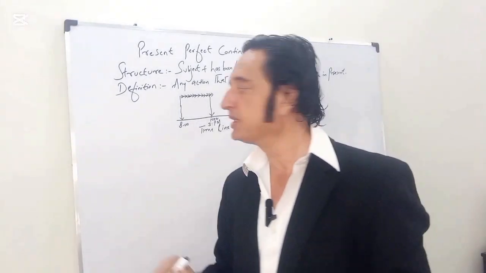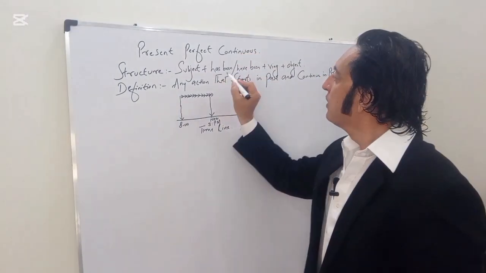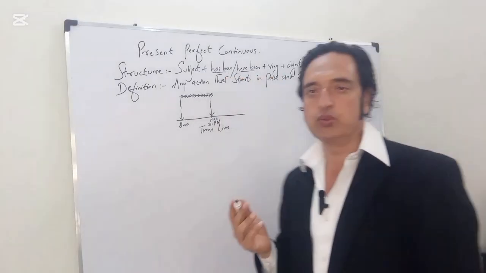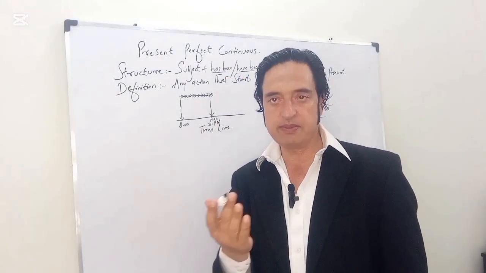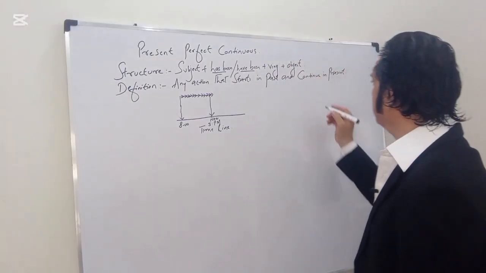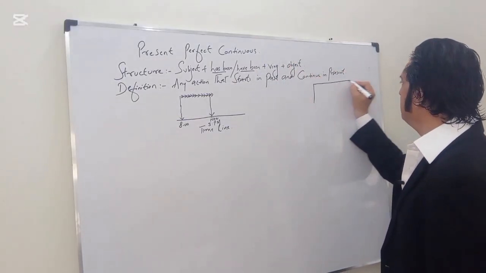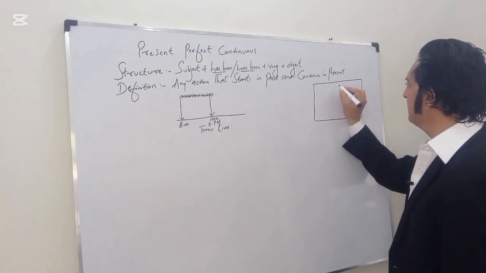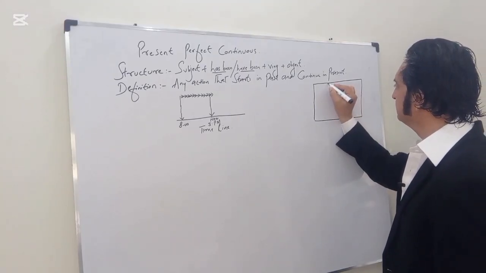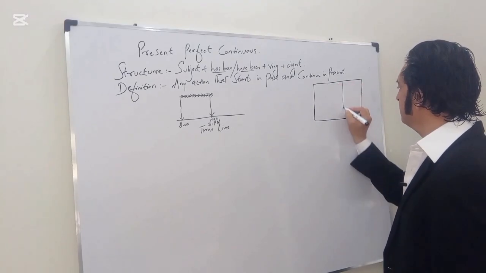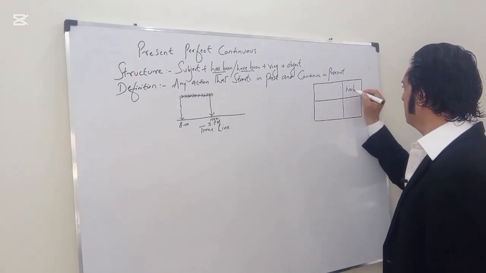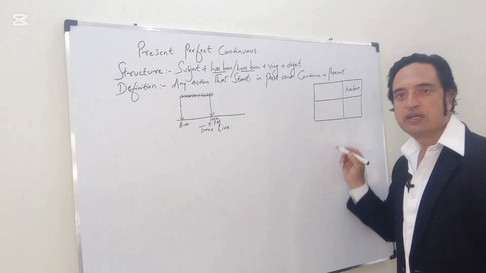Alright, now we will try to understand where to use has been and have been. Which subject takes has been and which subject takes have been. I'll make a chart for you. Here I'll write has been and have been.